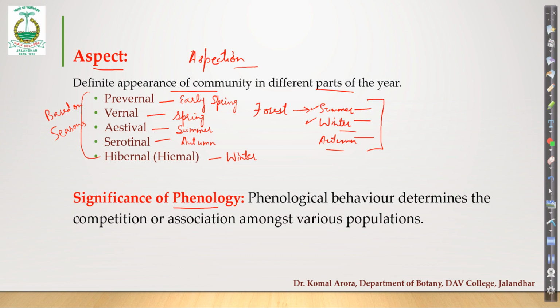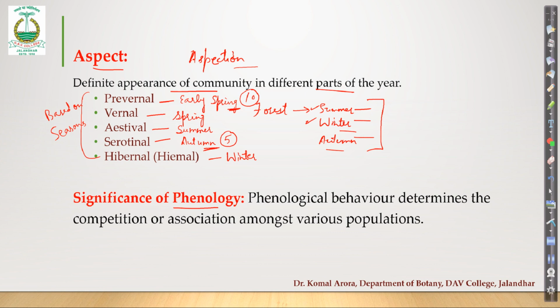Now, what is the significance of phenology? The significance is that if we look at the structure or morphology of a community at different seasons, for example, I am observing that community during the spring season, early spring, and during the autumn season, then I can tell what is the association amongst various populations there. Let's suppose during the spring season, I observed a total of 10 species growing in that area, and during the autumn season, there were only 5 species growing. Only 5 remained. That shows that there is a severe competition during that phase, right?